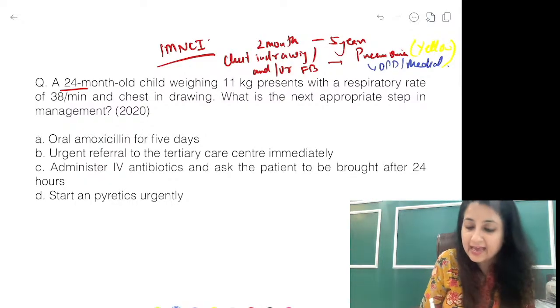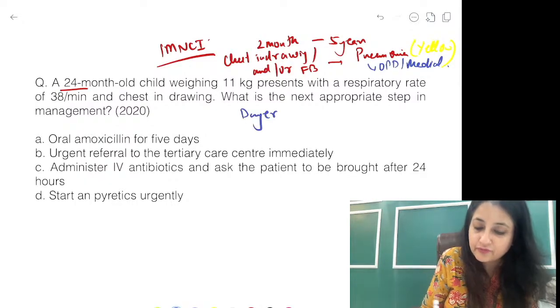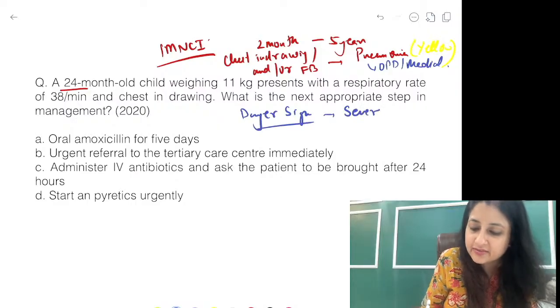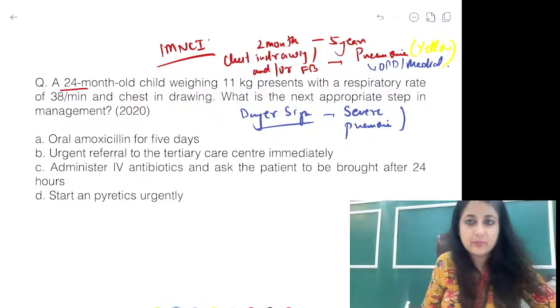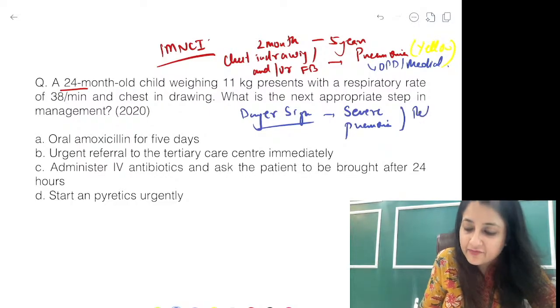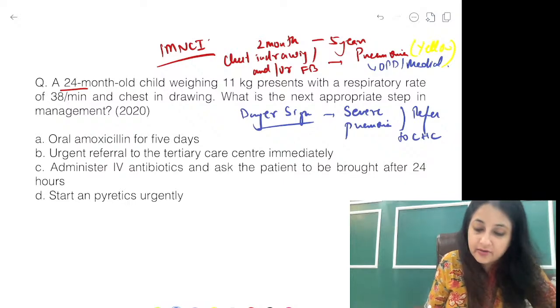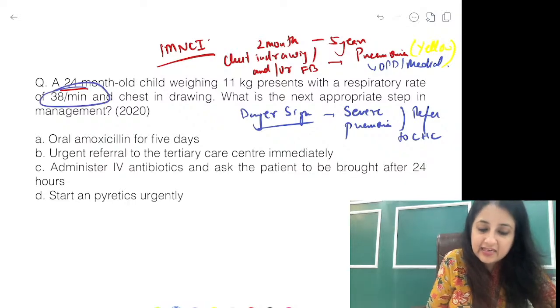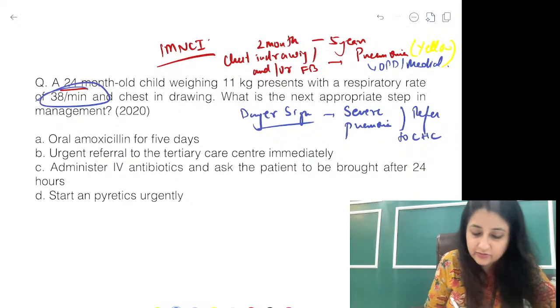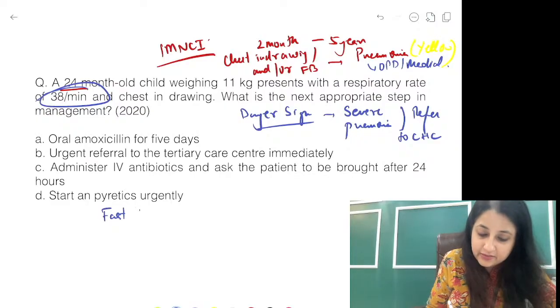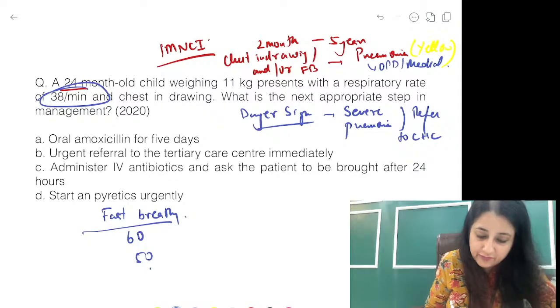But if the baby has danger signs, 2 months to 5 years, it is severe pneumonia, where you will give the first dose of syrup amoxicillin and refer to CHC where there is a pediatrician. Now here respiratory rate is 38 per minute. Is it fast breathing? So you should know the criteria for fast breathing, guys. You have a rule of 60, 50, 40.